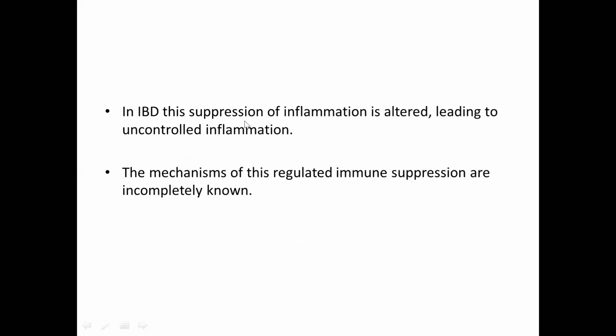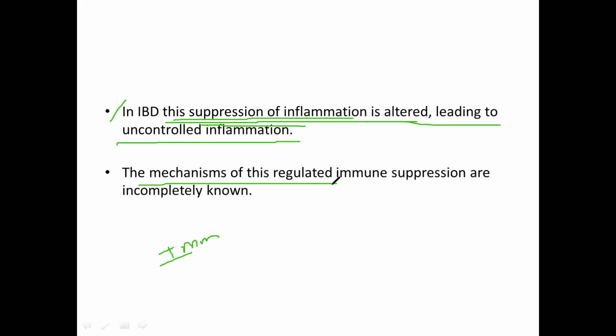In inflammatory bowel disease, this suppression of inflammation is altered. We all know that our gut immune cells are in a unique state of activation, in which they do not give a full immunological response to the commensal bacteria and dietary antigens. So this suppression of inflammation is altered, leading to uncontrolled inflammation.